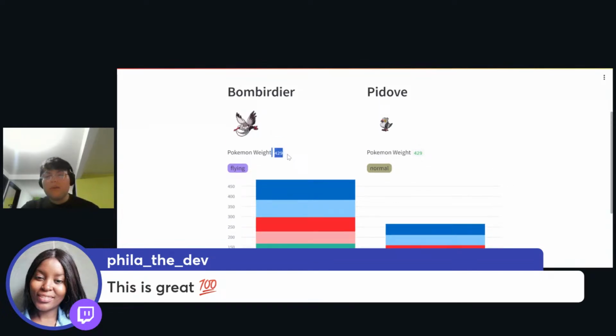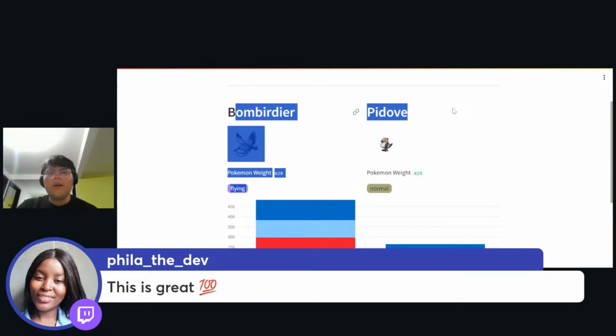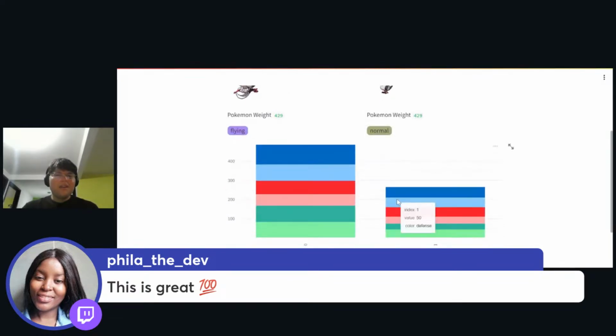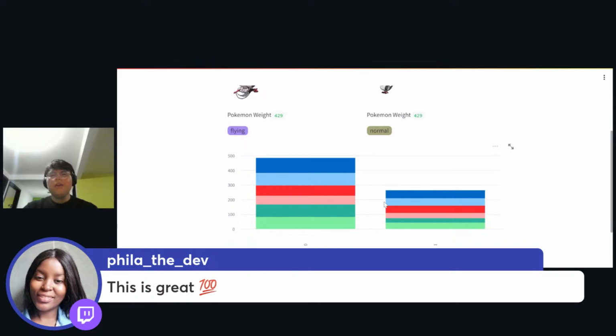So, for example, the Pokemon weight has a different display than the type of Pokemon, and it has a different format than the name of the Pokemon. And if we had more time, we could build a different kind of chart that is more adequate for this kind of information that we're trying to display.